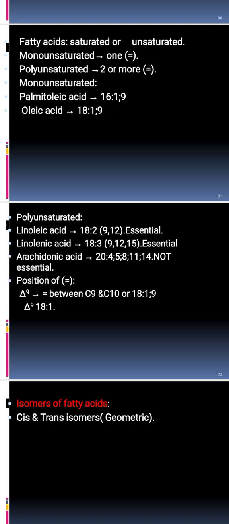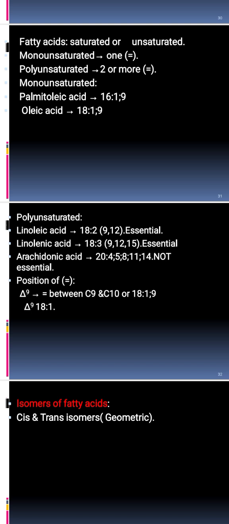When we say linoleic acid is also essential, we mean that this fatty acid is polyunsaturated and our body cannot synthesize it. When we say 18:3, 9, 12, 15, this means that this fatty acid contains 18 carbon atoms, and it is unsaturated in 3 areas, or it contains 3 double bonds.